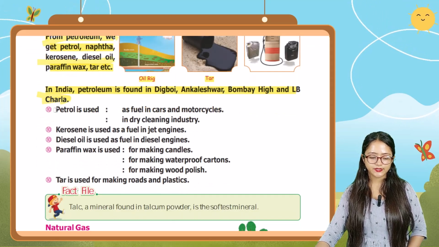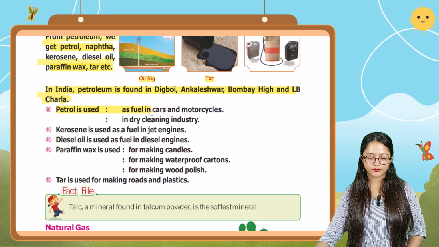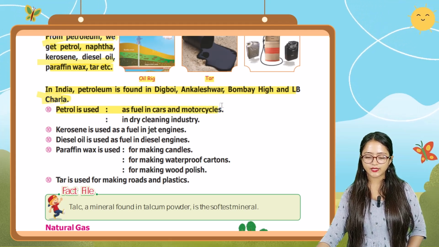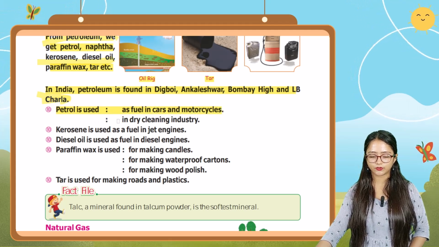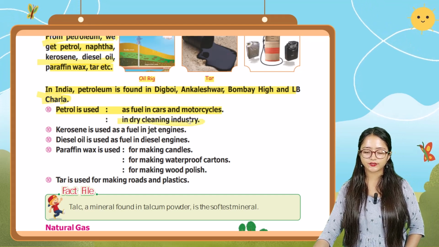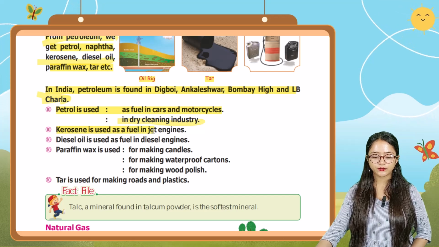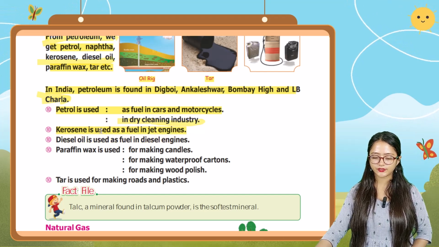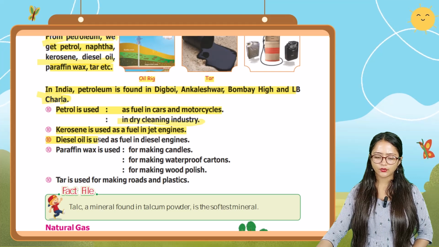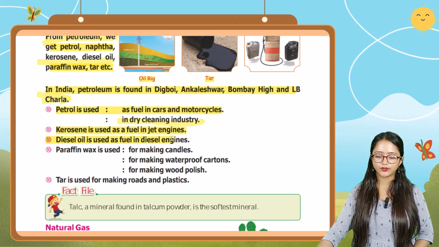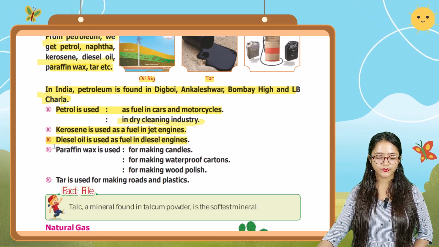So next it is saying petrol is used as a fuel in cars and motorcycles. In vehicles, petrol is used. In the dry cleaning industry also petrol is used. Next, kerosene is used as a fuel in jet engines, and diesel oil is used as a fuel in diesel engines.